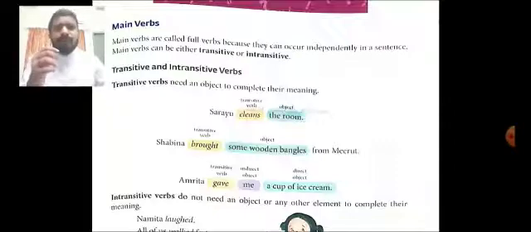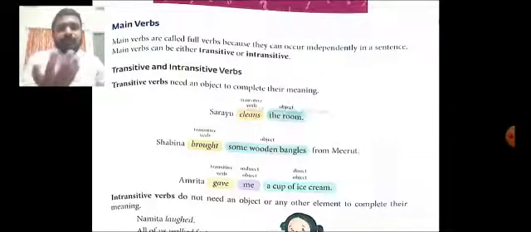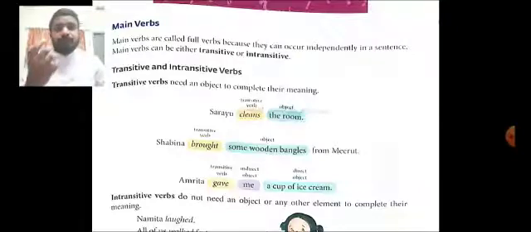Or another one, Amrita gave me a cup of ice cream. Amrita gave. What did Amrita give? There is no meaning in the sentence. So the transitive verbs cannot stand alone, but they need an object. Now let us see the intransitive verbs. As I have told you, they do not need an object.